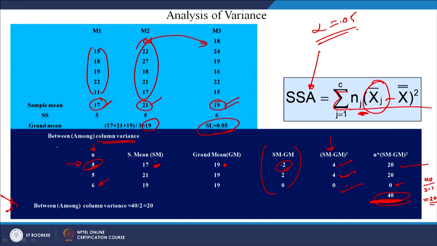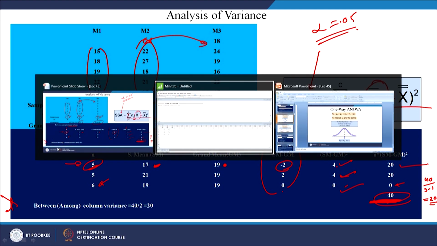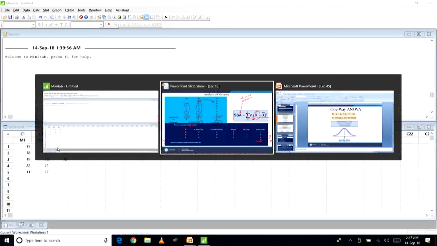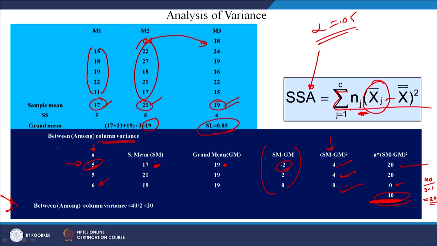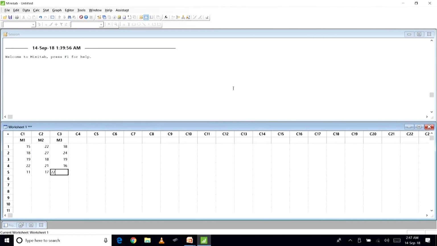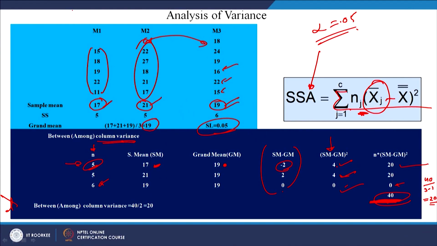So, 18, 24, 19, and then we have got 16, 22 and 15. We have to test this hypothesis at 0.05 significance level.